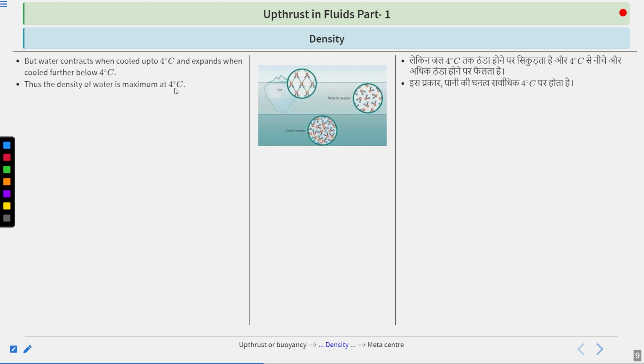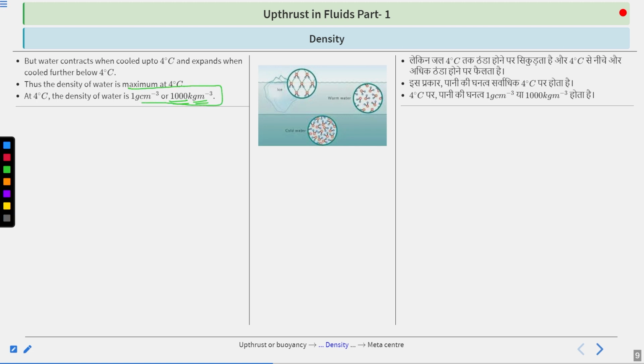Thus the density of water is maximum at 4 degrees Celsius. Remember this: in water the case is somewhat different. It contracts when cooled up to 4 degrees Celsius and then expands when further cooled below 4 degrees Celsius. Thus the density of water is maximum at 4 degrees Celsius and then it starts decreasing. At 4 degrees Celsius the water density is 1 g cm^-3 or 1000 kg m^-3. This is the density of water at 4 degrees Celsius, that is to be remembered.